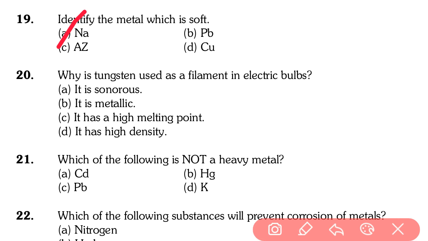Question number 20. Why is tungsten used as the filament in an electric bulb? Option A, it is sonorous. Option B, it is metallic. Option C, it has a high melting point. Option D, it has high density. It is also one type of theory question.